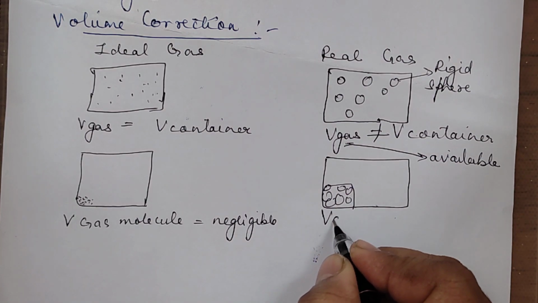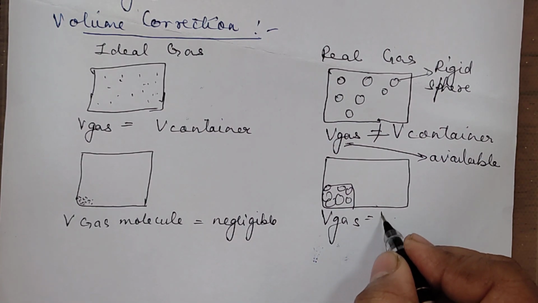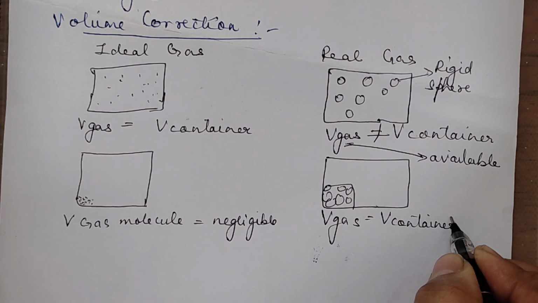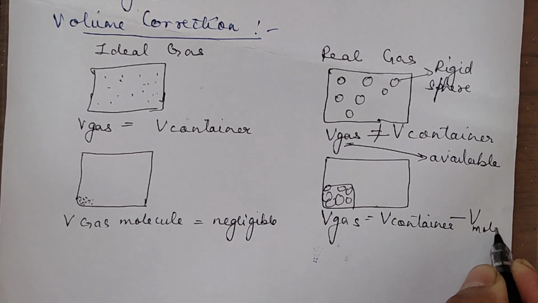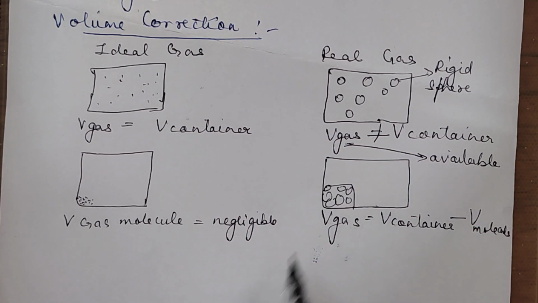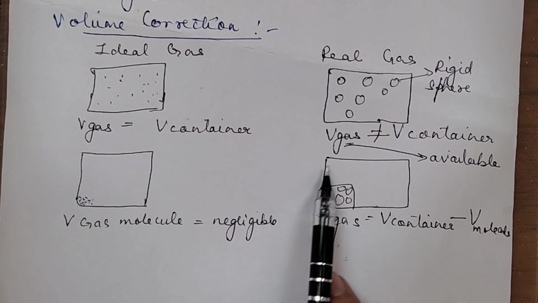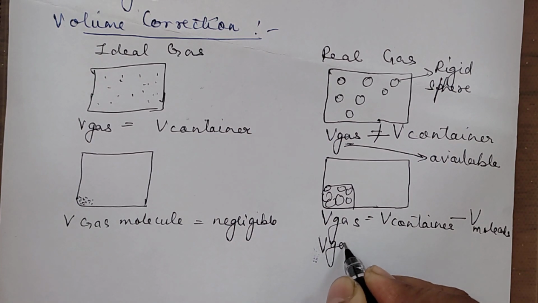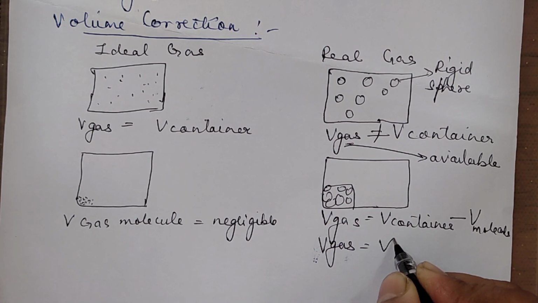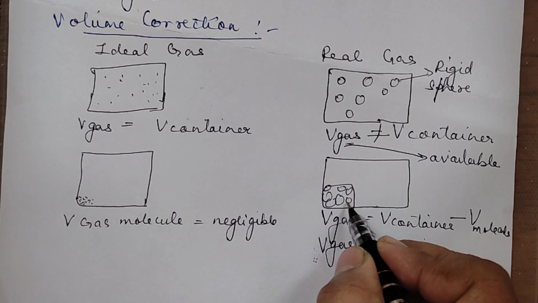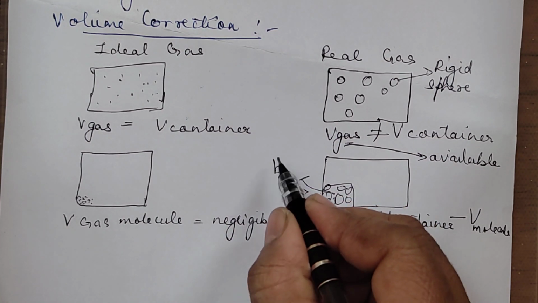So we can say that in this case, the volume of the gas will be equal to the volume of the container minus the volume of the gas molecules, because the gas molecules are comparatively bigger in size. So this has to be removed from the volume of the container, because the available space is this. So what will we write? Volume of the gas is equal to V, the volume of the container, minus some value, the space which the gas molecules are occupying. We call this B.